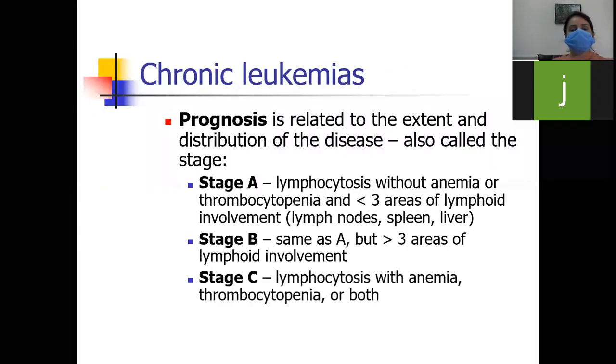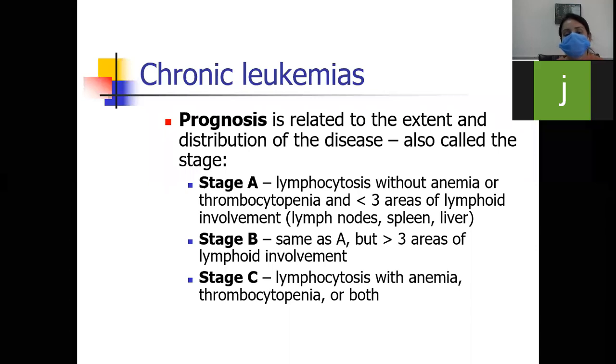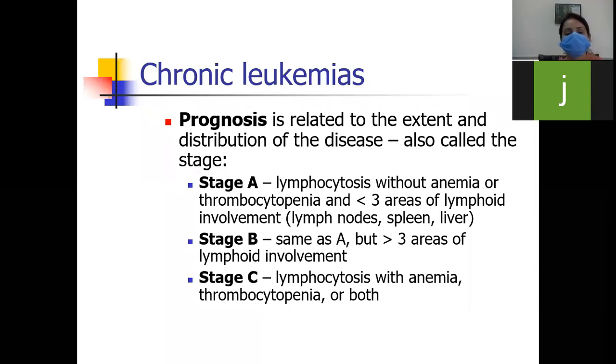Next, what is the prognosis of this CLL? Prognosis is related to the extent and distribution of the disease, and it also depends on the stage of the disease. In stage A, there is lymphocytosis without anemia or thrombocytopenia, and less than 3 areas of lymphoid involvement. It means there can be lymph node, spleen, and liver. In stage B, same as A, but more than 3 areas of lymphoid involvement. And in stage C, there will be lymphocytosis with anemia, thrombocytopenia, or both anemia and thrombocytopenia.